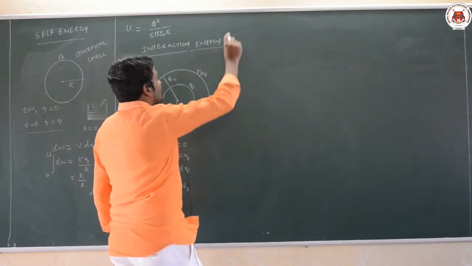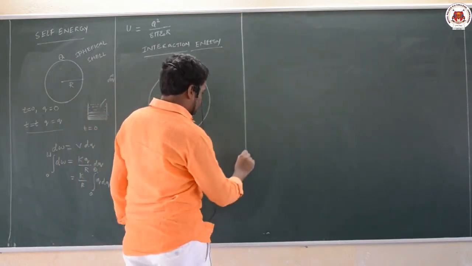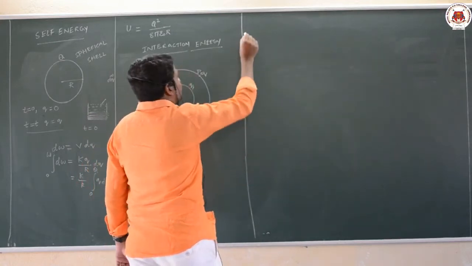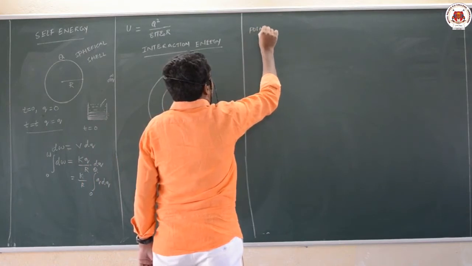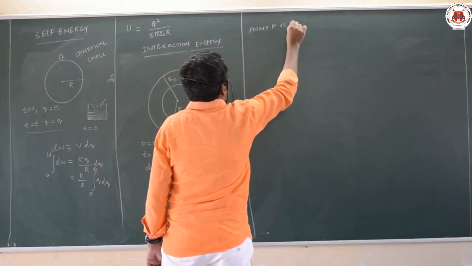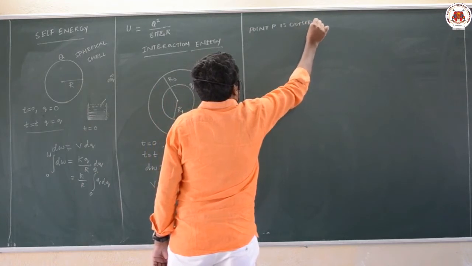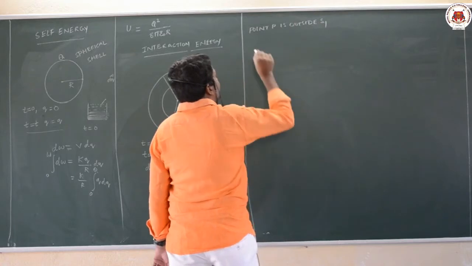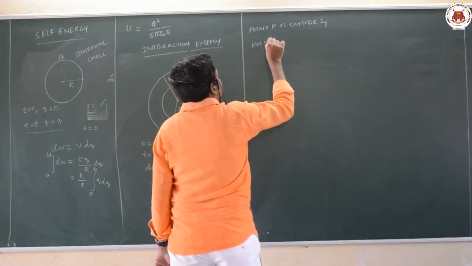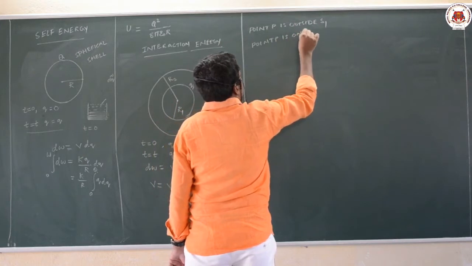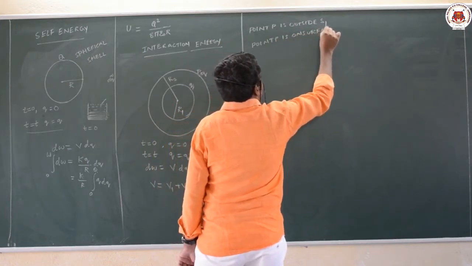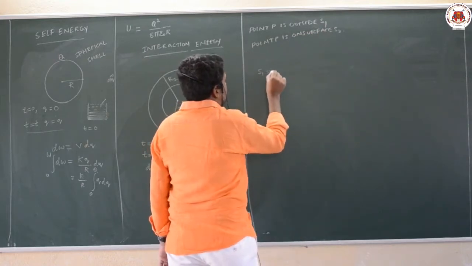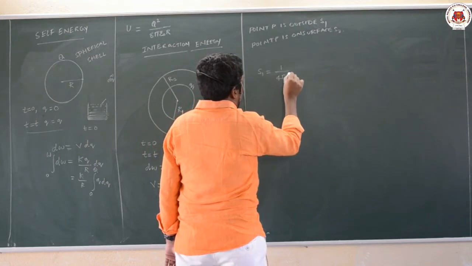Radius of first sphere as r1, radius of second sphere as r2. Now potential due to first sphere, point P is outside the sphere. Point P is outside for sphere 1, S1, and point P is on the surface for the second sphere, that is S2. So for S1, the formula you have to use is 1 by 4 pi epsilon naught,